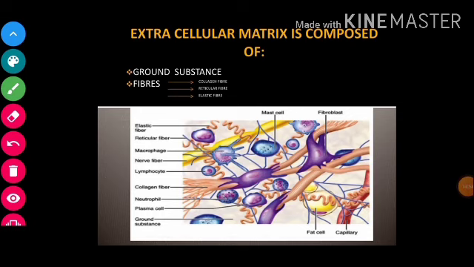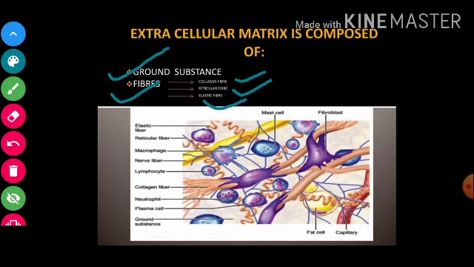Now this extracellular matrix consists of ground substance and some fibers, right? So what is ground substance? It is the substance which fills the space between the cells, so that is known as ground substance, and it has a high water content. And fibers are a form of protein, and 3 types of fibers are secreted by connective tissue, that is collagen fiber, reticular fiber, or elastic fiber, right?